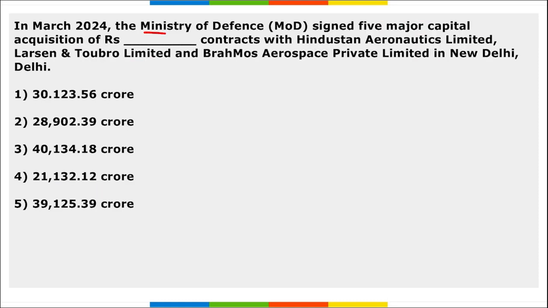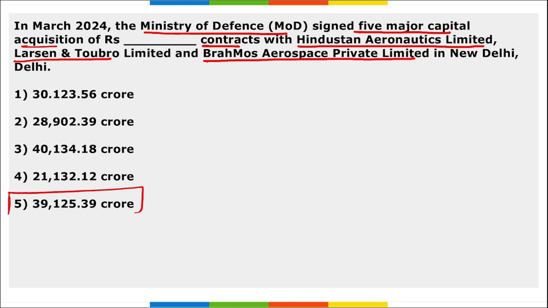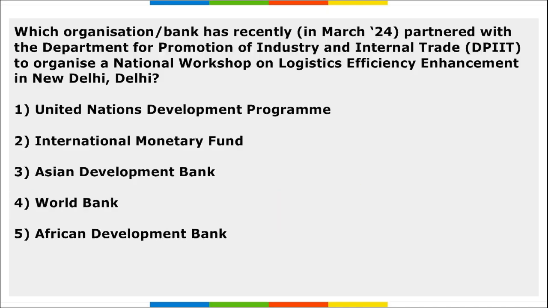Next, the Ministry of Defence signed 5 major capital acquisition contracts with HAL, that is Hindustan Aeronautics Limited, L&T and BrahMos Aerospace Private Limited in New Delhi. So the Ministry of Defence signed these 5 major capital acquisitions. They were worth 39,125 crore rupees and they were with Hindustan Aeronautics Limited, L&T and BrahMos Aerospace Private Limited.